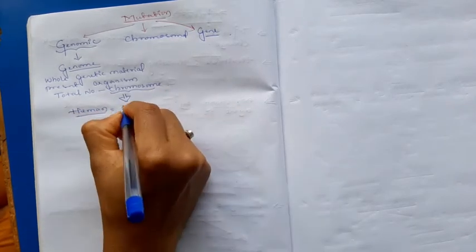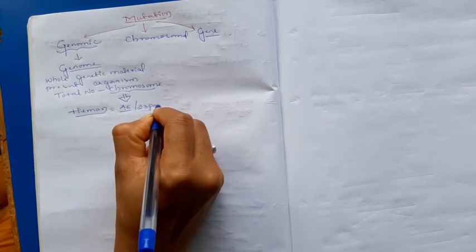Totally 46 chromosomes are there, 23 pairs. In each and every cell in case of human beings we can see 46 chromosomes. They are arranged in the form of homologous chromosomes.